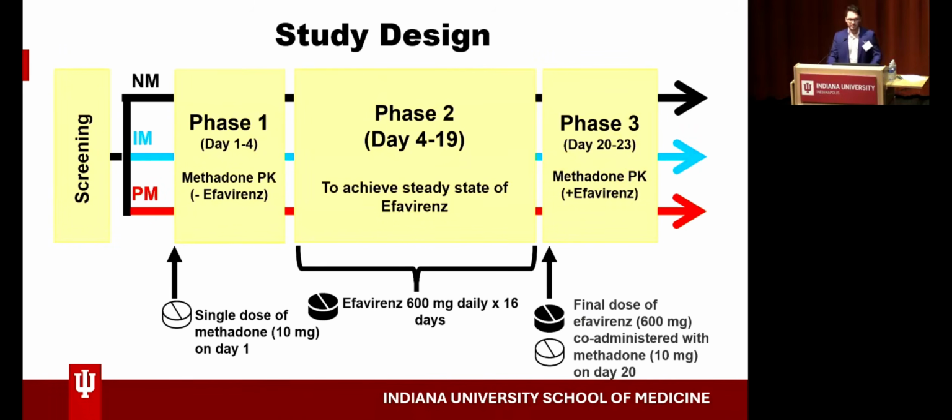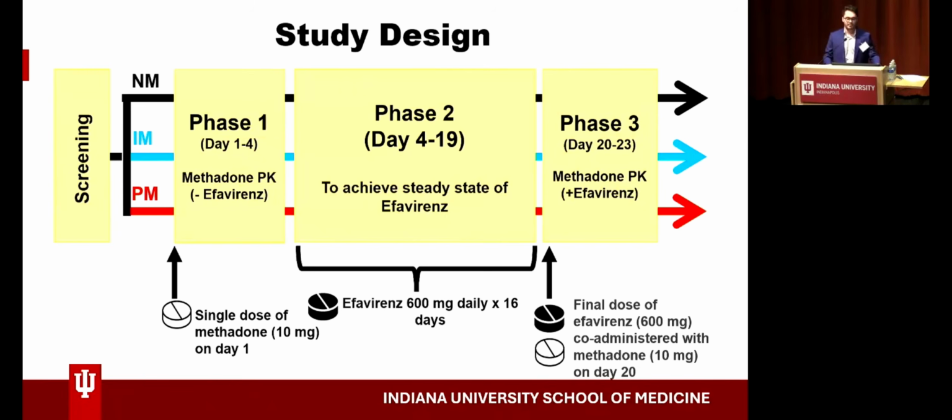Taking a look at the study design, all subjects were screened and genotyped, and divided into normal, intermediate, and poor metabolizers. In phase 1 of the study, subjects came into the clinic and were provided a single dose of methadone 10 milligrams. They then provided samples for 72 hours, for 16 samples total. Then we provided enough Efavirenz to reach steady state, and that was our phase 2.